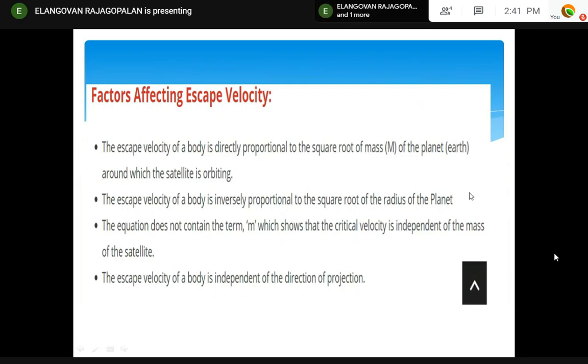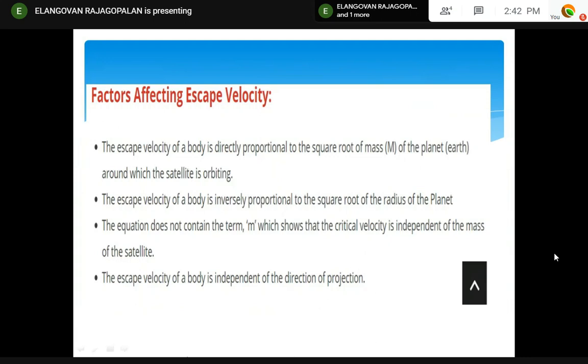The escape velocity is inversely proportional to the square root of the radius of the planet. That is divided by r square. Another factor is orbital radius. It is not like our orbital velocity, because this is how far you can go and launch a satellite. If the equation does not contain the term m, that means the satellite mass is not a factor. Even for a 10 ton satellite going from Earth to Mars, the mass of the satellite is not involved in the escape velocity. Kindly remember, the escape velocity is purely dependent upon the mass of the planet where you are escaping, not the satellite which is orbiting the planet.